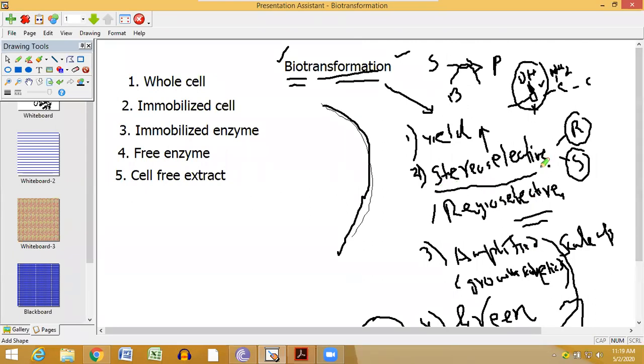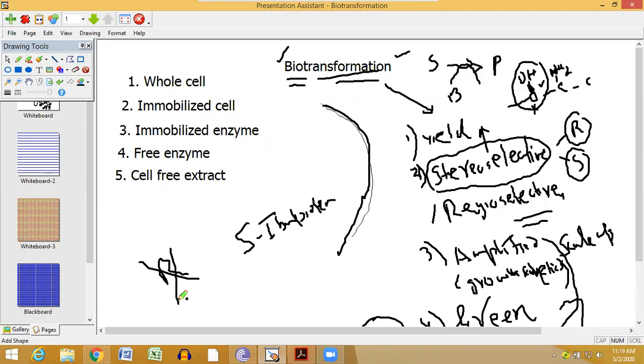And the very big advantage is stereoselectivity. That means, say you need S-ibuprofen. S-ibuprofen means S-ibuprofen. That means no R part is required, because among the ibuprofen, S-ibuprofen is the active one, not R-ibuprofen. So if you need S, it means S.